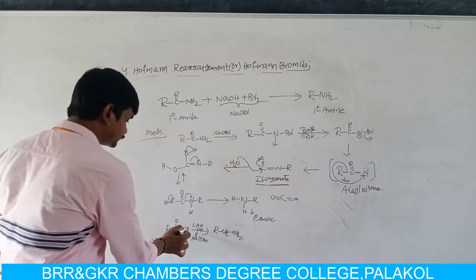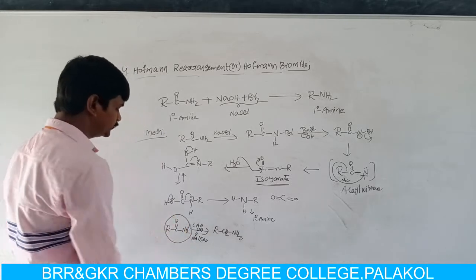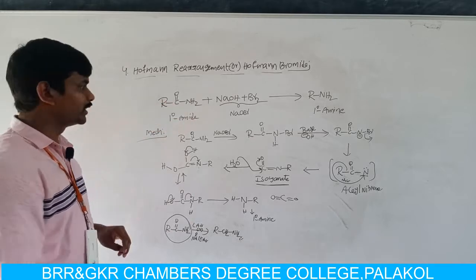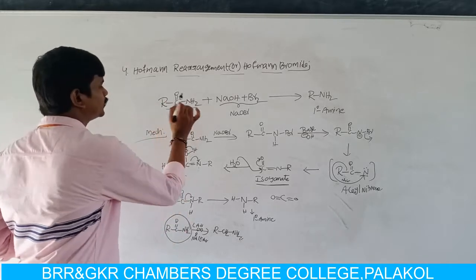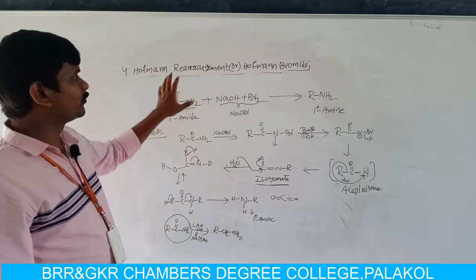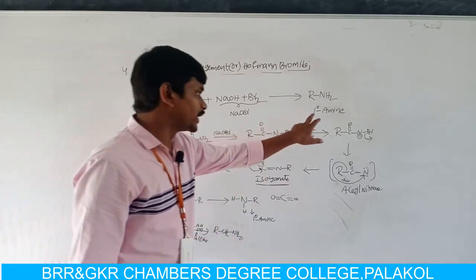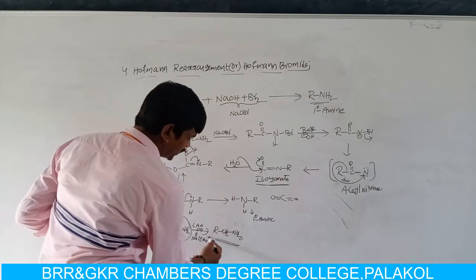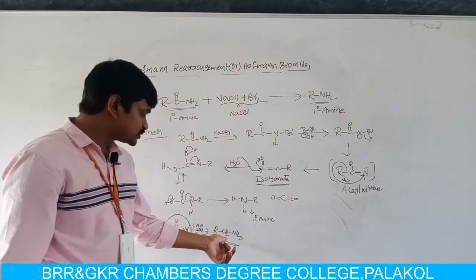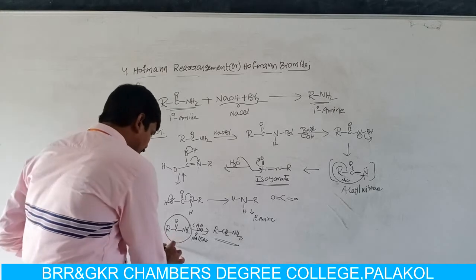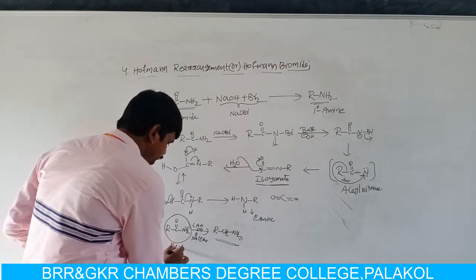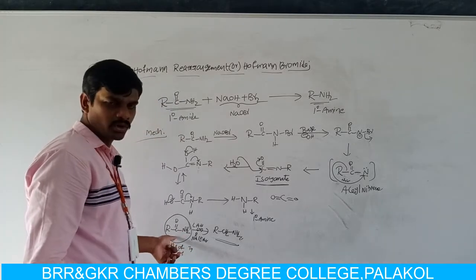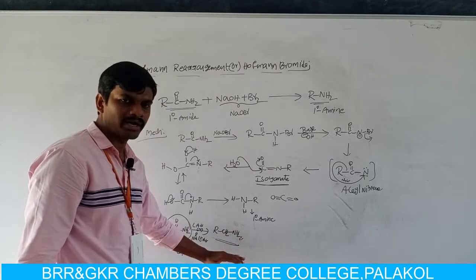Here I can take the same molecule, R-C double bonded O and NH2. In the Hofmann bromamide rearrangement reaction I get a primary amine, but here also I get a primary amine. However, in this reduction the number of carbon atoms in the reactant is equal to the number of carbon atoms in the product.